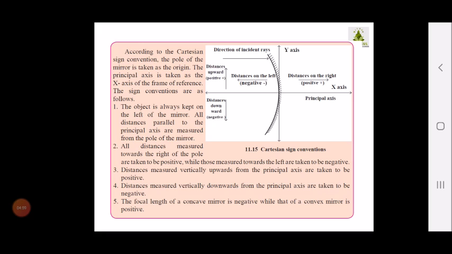Distances measured vertically upward from the principal axis are positive, while distances measured downward from the principal axis are negative. And children, the fifth point, kindly note, and if your textbooks are with you, underline it: the focal length of a concave mirror is negative, while the focal length of a convex mirror is positive. These are the conventions, signs and symbols you should know when drawing ray diagrams or mirror diagrams and images. The remaining we will study in the upcoming videos.